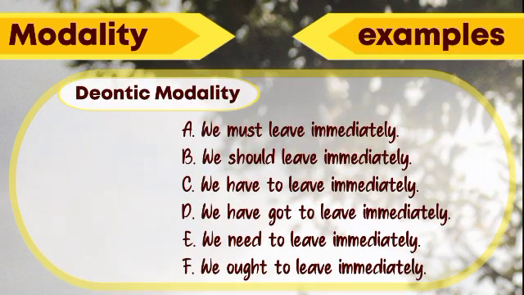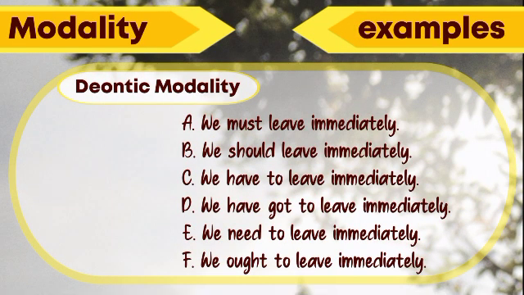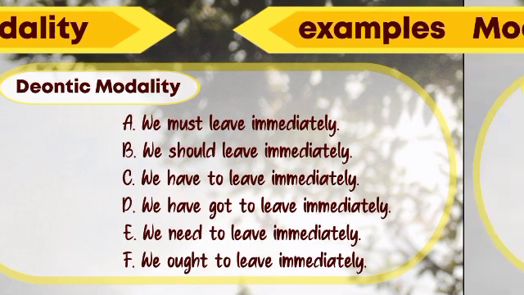Let's see the examples of deontic modality. The first example: we must leave immediately. The second one: we should leave immediately. We have to leave immediately. We have got to leave immediately. We need to leave immediately. And the last one: we ought to leave immediately.